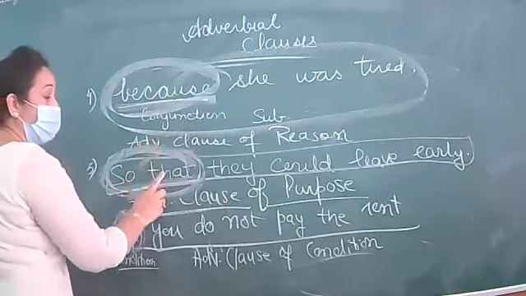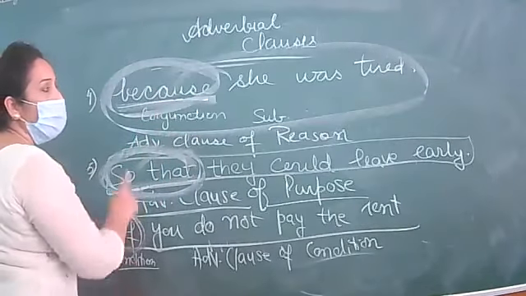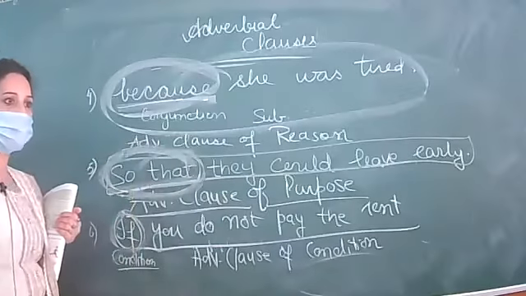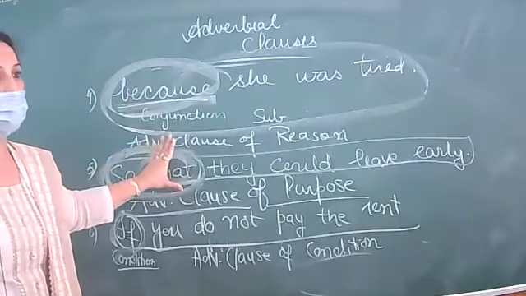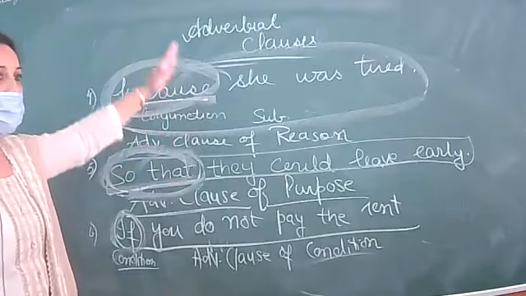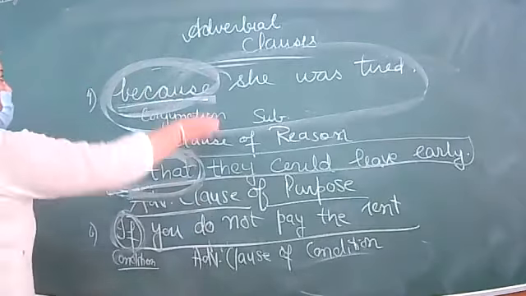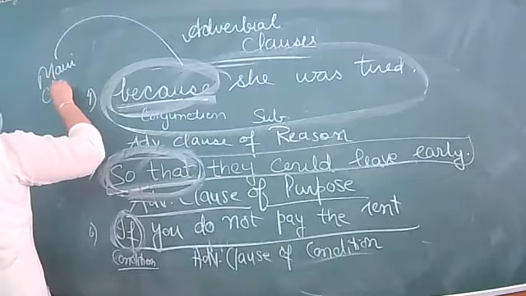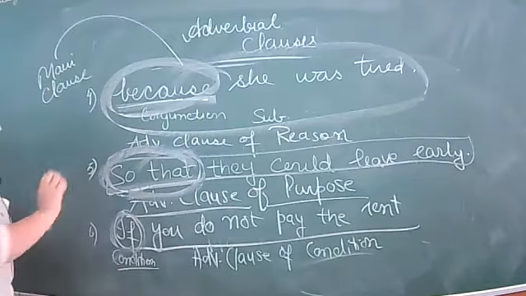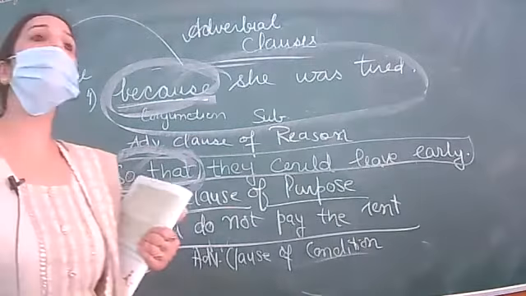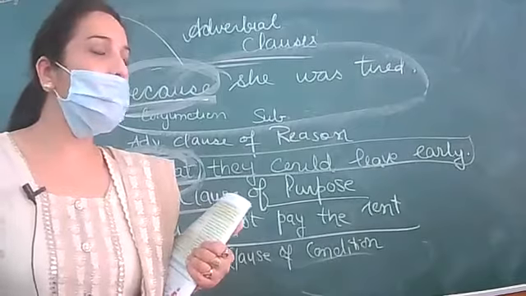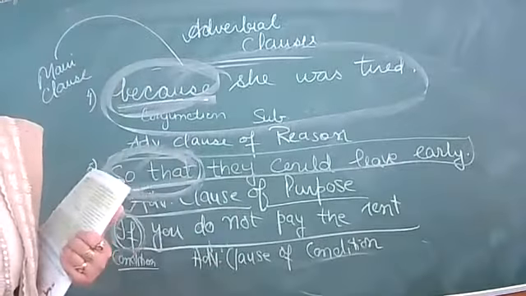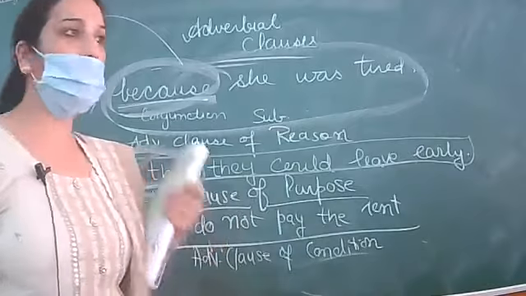All these are conjunctions, and all these subordinate clauses start with these conjunctions, and they do not stand alone. They are completely dependent on the main clause. Only then will they convey proper meaning. Otherwise they are incomplete. They are dependent on the principal clause or main clause.